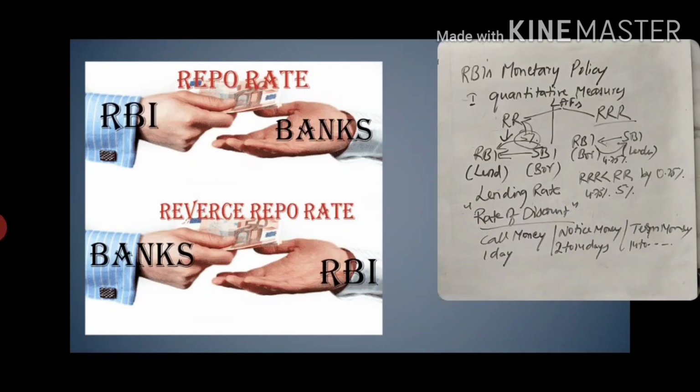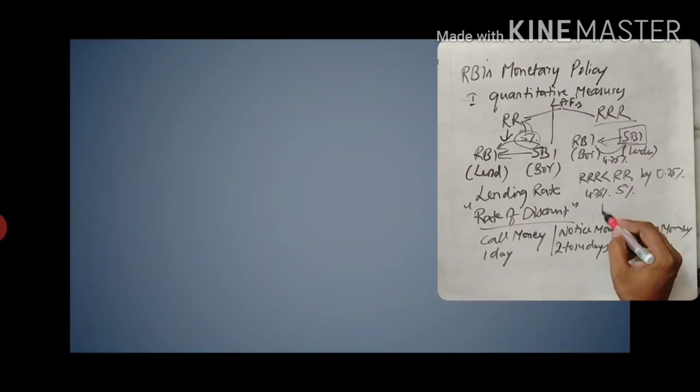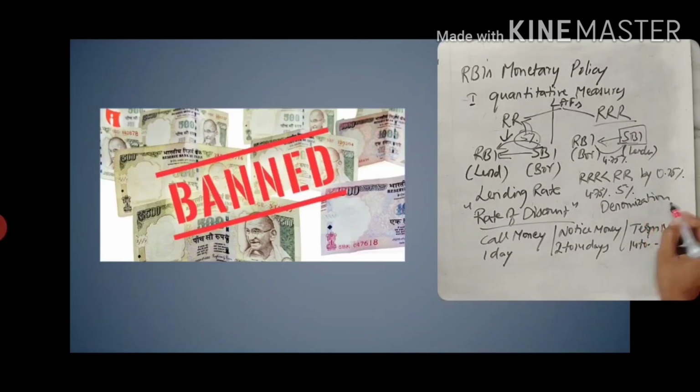In this case of RRR, SBI will receive a lot of deposits, as in the times of demonetization. In times of demonetization, the 500 and 1000 rupee notes were deposited in SBI. So that additional money has to be parked with RBI to earn some income.